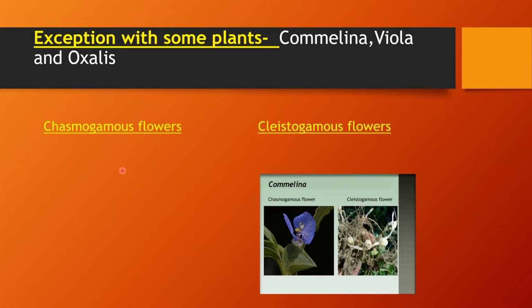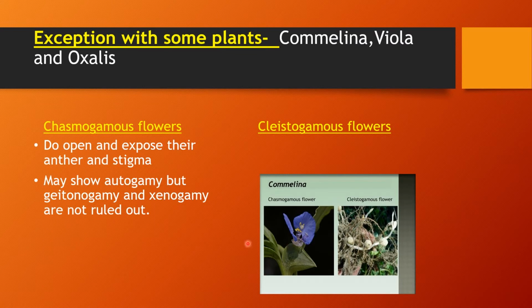So here are some of the features of Chasmogamous flowers. The speciality of Chasmogamous flowers is that they do open and expose their anther and stigma. Here you can see it's a bisexual flower where the stigma and anther are exposed to the environment. So there is a chance for cross pollination and self-pollination also. Because they are exposed, they can show autogamy, but geitonogamy and xenogamy cannot be excluded. So there is a chance for autogamy, xenogamy and geitonogamy.